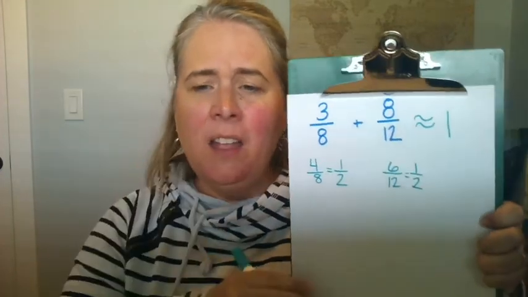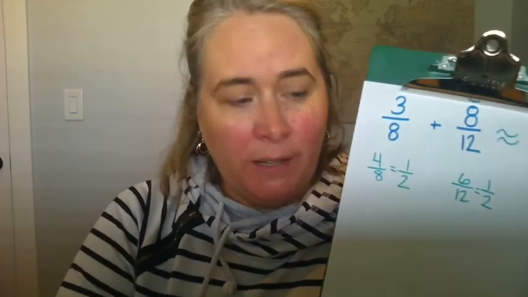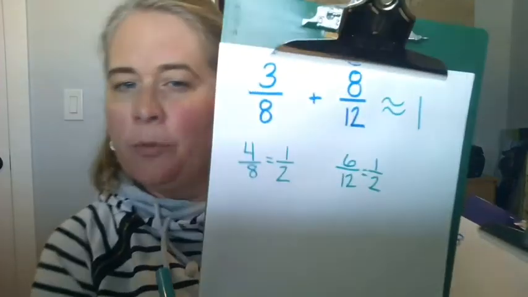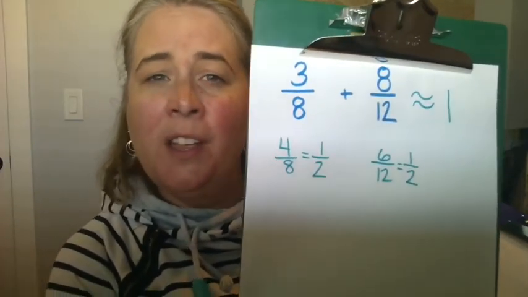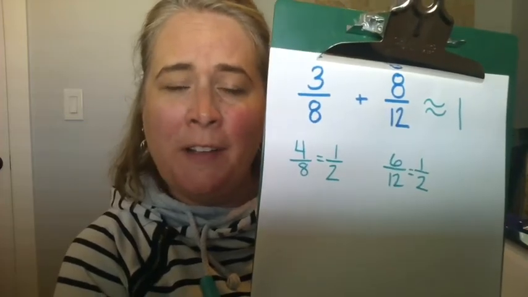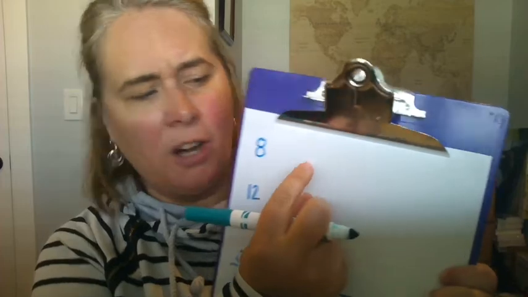Moving on, after we have done our estimate on our problem, then we're going to check it. Last week, we talked about lowest common multiples and how we figured that out. The way we did that was we skip counted. So if I look at 3/8 and 8/12, I'm going to skip count by those denominators in order to find a common denominator. So I'm going to start with 8.